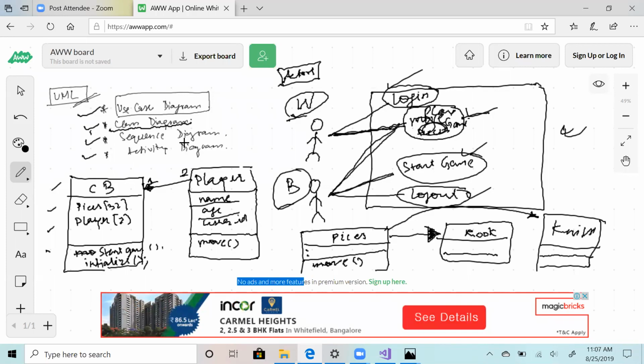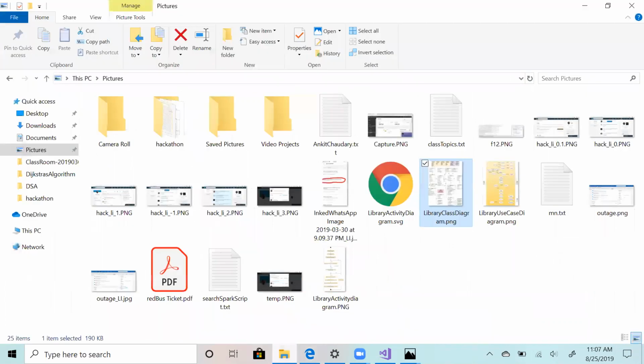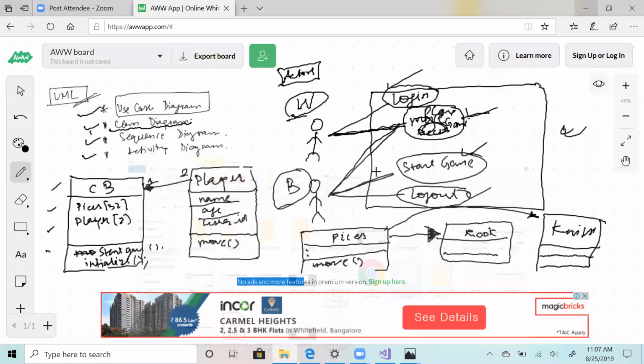Sequence diagram, in other words, is generally with respect to time, how things are moving. I can show you some examples. Let's see if we have some example of sequence diagram. Okay, we will cover it in another class, tomorrow's class.